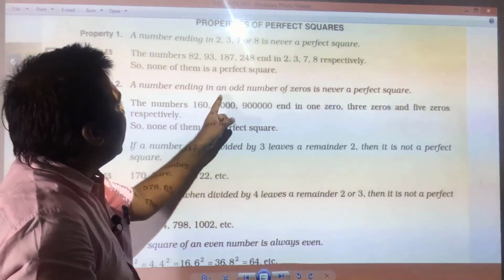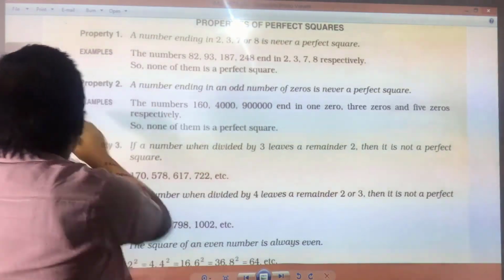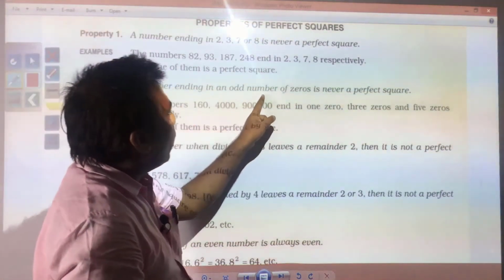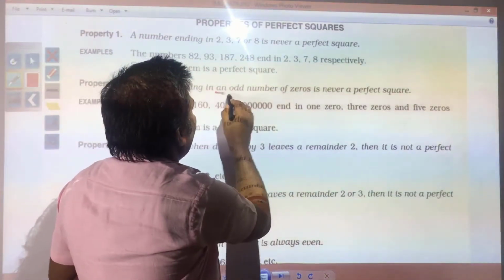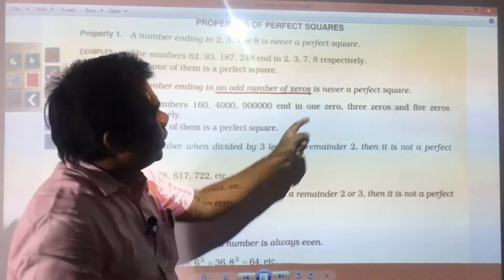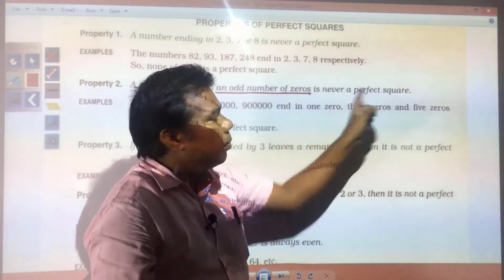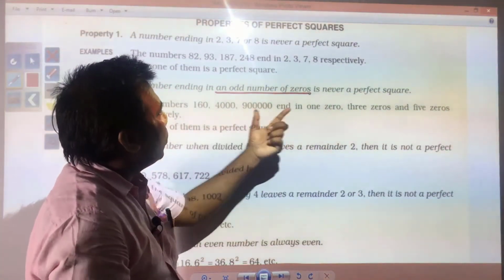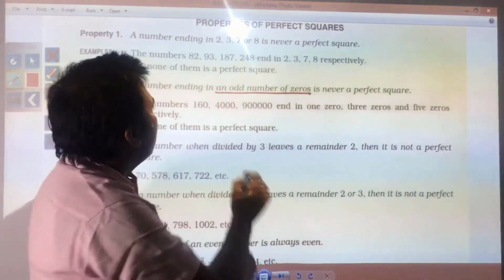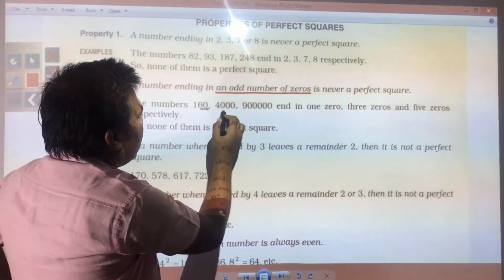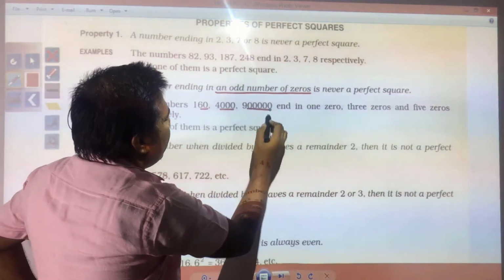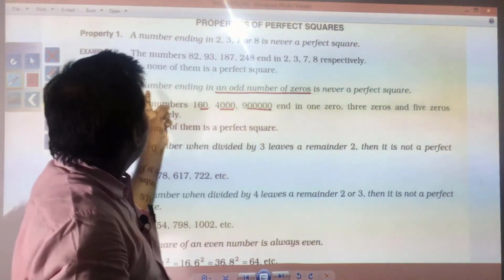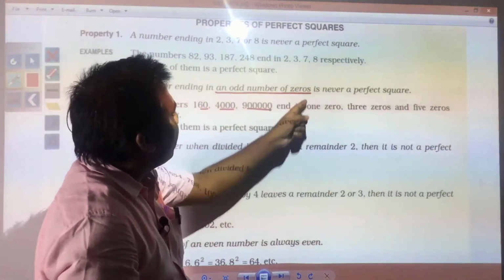a number ending in an odd number of zeros is never a perfect square. It means a number which is ending with zeros, suppose 1 or 3 or 5 or 7, any odd number of zeros.